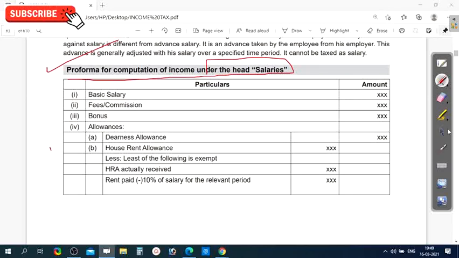See, here you can see the first one is basic salary, fees or commission, bonus and allowances. In allowances, you have to see dearness allowance, fully taxable, and house rent allowance, partly taxable. Here the calculation is given. I'll show you in detail.